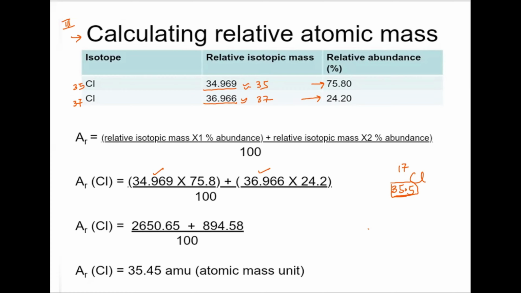As we did in the previous examples, we take the average according to the percentage abundance and the isotopic masses. So this is the percentage abundance for the first isotope, times its isotopic mass 35. The second isotope is considered as 37, and this is its percentage abundance. When you compute, you get the answer 35.5. This is the relative atomic mass.